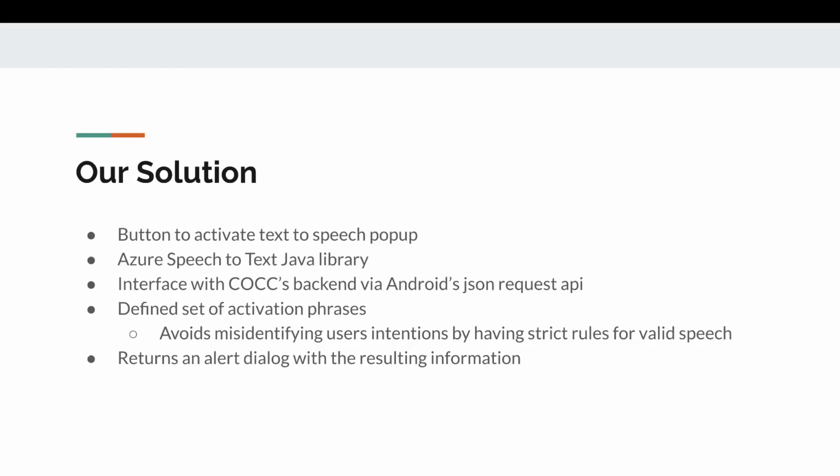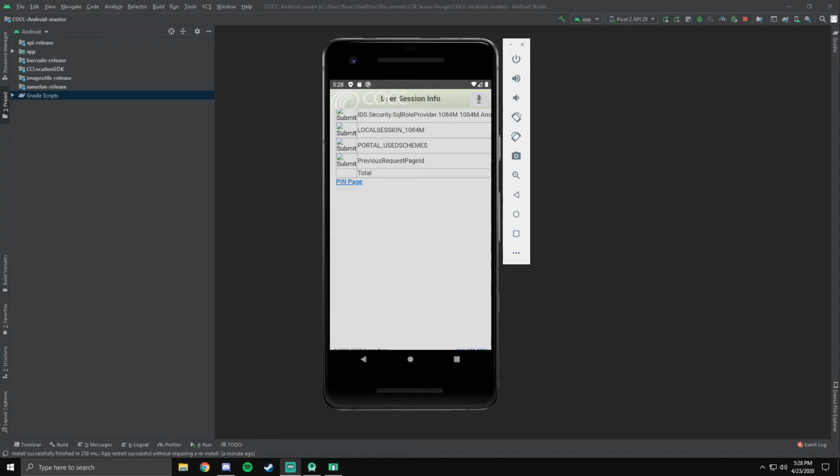After receiving the textual transcription, our algorithms would map the text to a strictly defined set of activation phrases, which was used to avoid misidentifying user intentions. This is done because in the application's user space banking, it is important to make sure that all actions are purposeful and not mistakes. After either completing the command and/or receiving an error, the software then returns an alert dialog with the resulting information. Now we'll move on to the demo portion of our presentation.